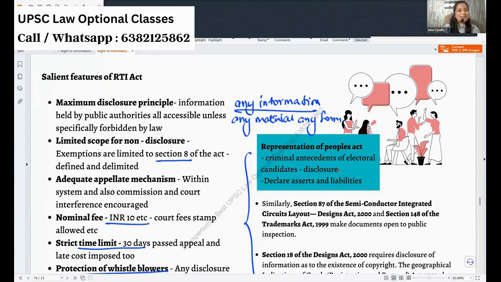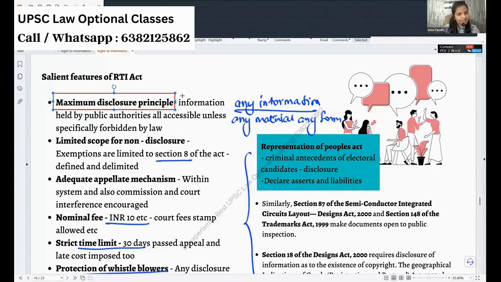Okay. So now coming to the salient features, you have to give the salient feature and also quote the section, which is very, very important. Okay. First thing, the maximum disclosure principle. If you see the RTI Act, what is the definition of information? Any material in any form. You see the inclusive nature of what it holds. So it is the maximum disclosure principle.